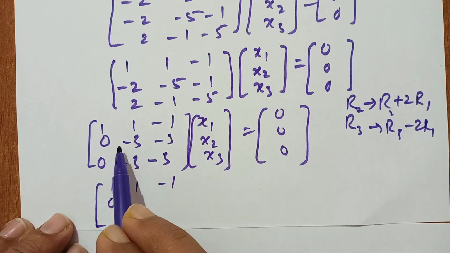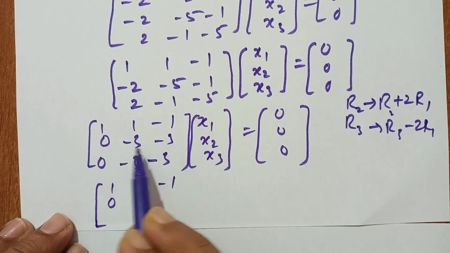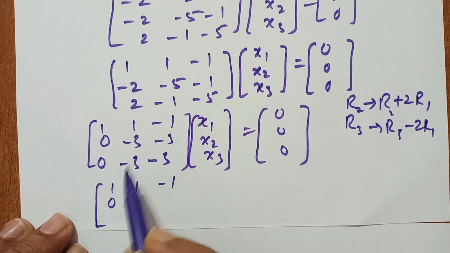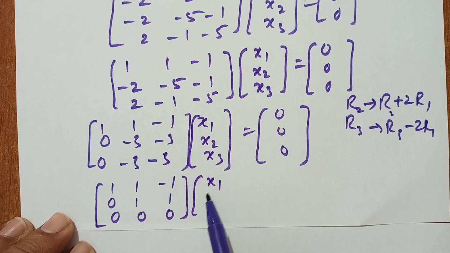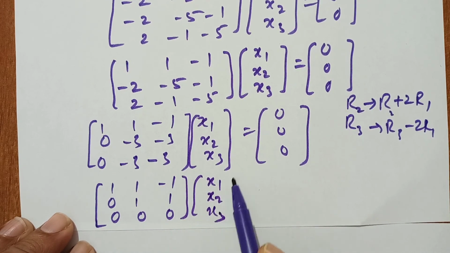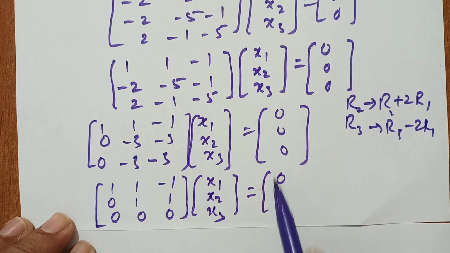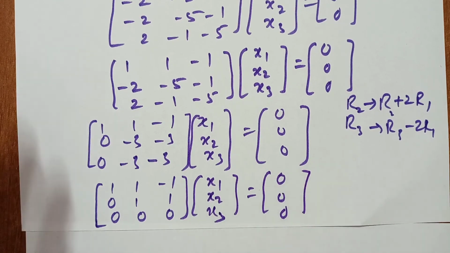If we divide by minus 3, we get 1, 1 and 1, 1, and then subtracting, we get 0, 0, 0. This is very easy, you did so many questions, so no need to explain here.